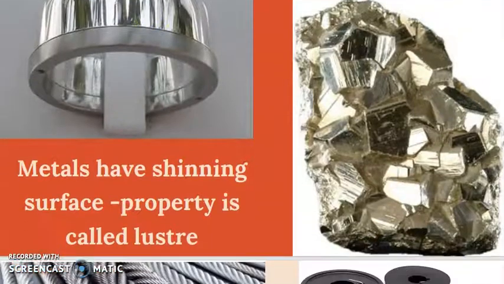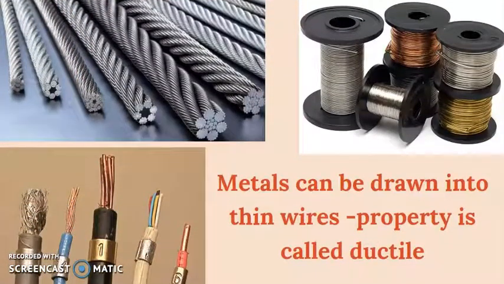The next important property of metals is that they can be easily drawn into thin wires, and this property is called ductile. As you can see here, they are thin wires of copper, gold, silver, and similarly these are different thin wires which are joined to form wires of different thickness, from the thinnest to the thickest. Inside the thickest you can also see different thin wires intertwined together to give this thick wire. Similarly, the different cable wires that you can see here are also made of metals. So metals can be drawn into thin wires of various thicknesses, and this property is called ductile.